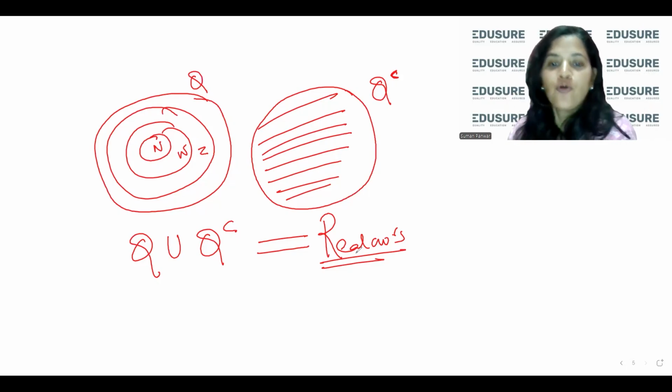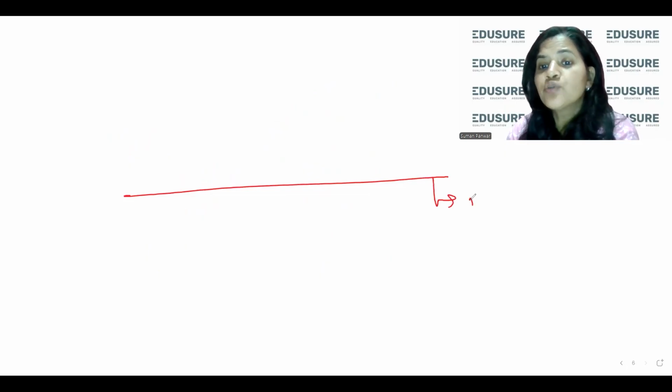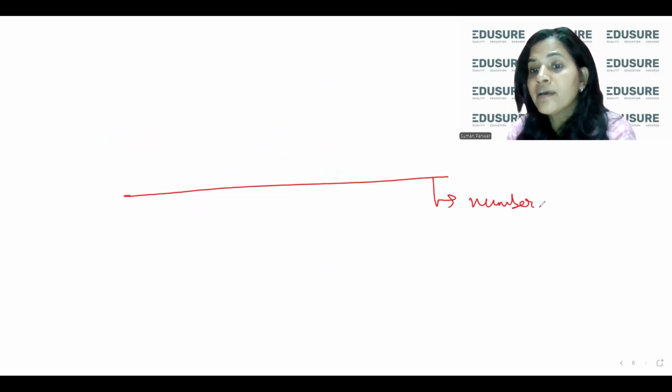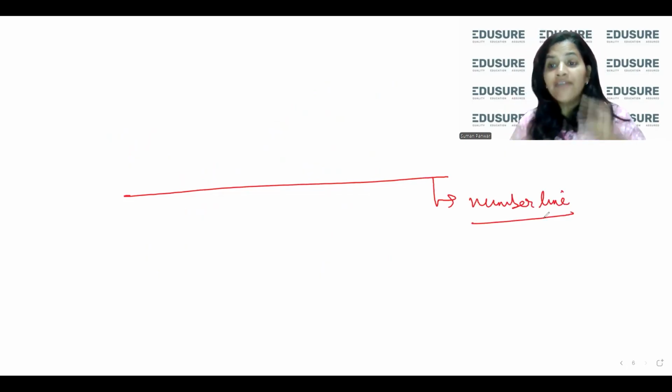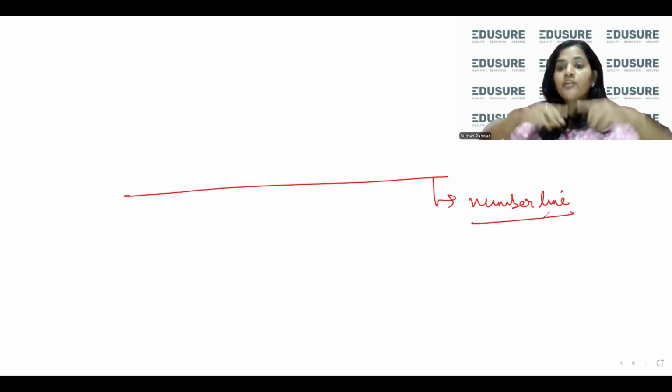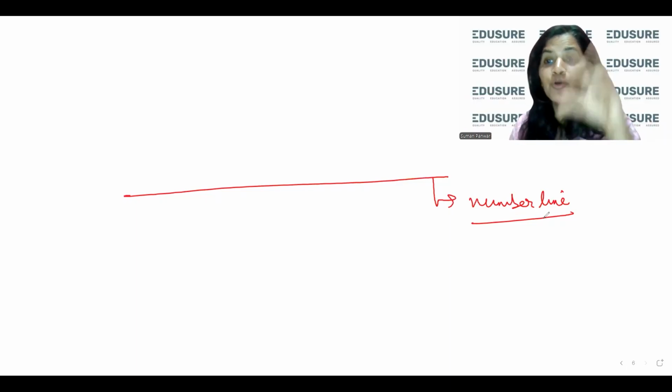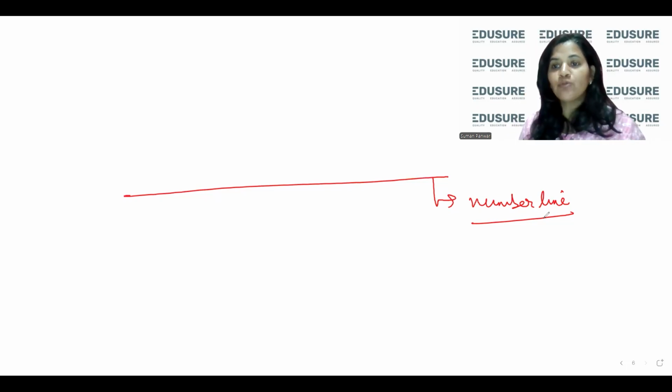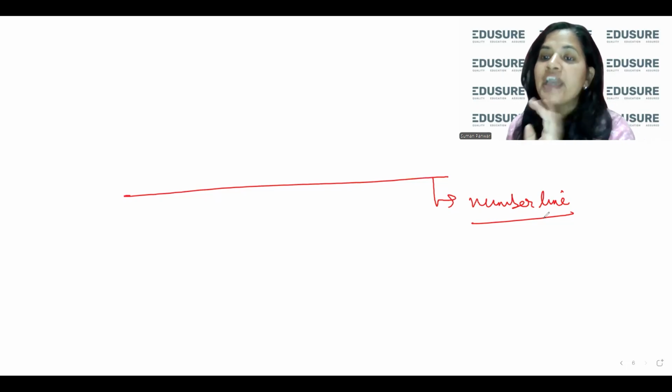Now let me teach you how to represent real numbers on a number line. You must have heard the concept known as the number line. Why is it called a number line? Because when you talk about a line, we are talking about one dimension. What do you mean by one dimension? One dimension means something that is explained by one thing.